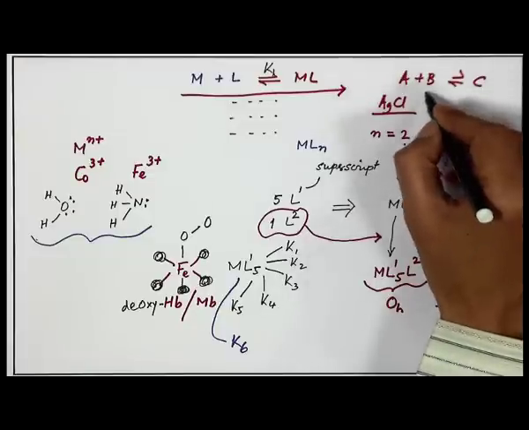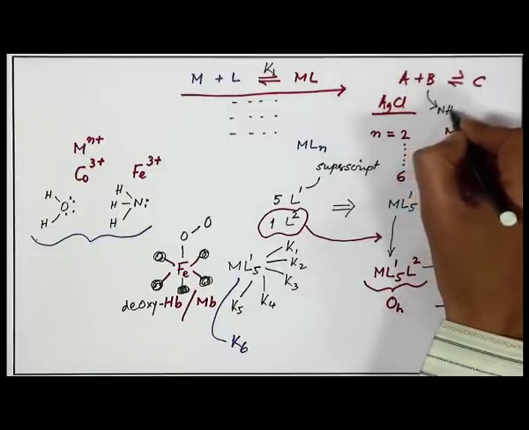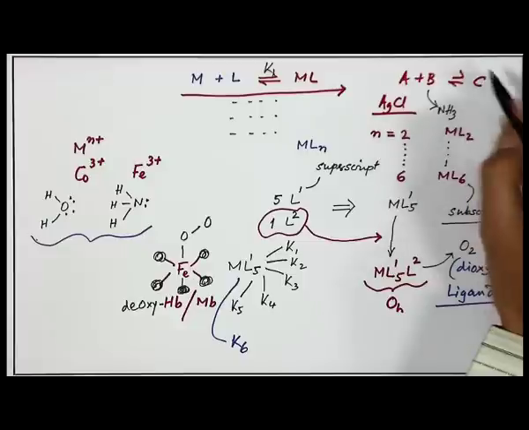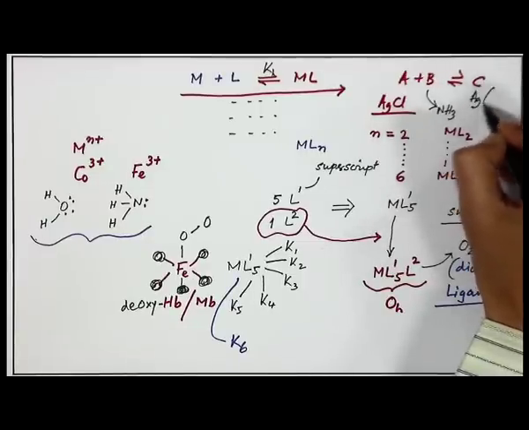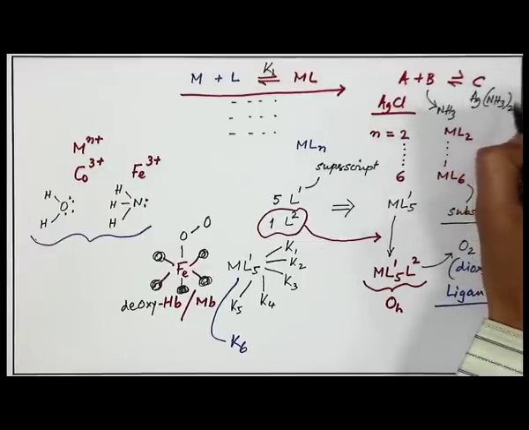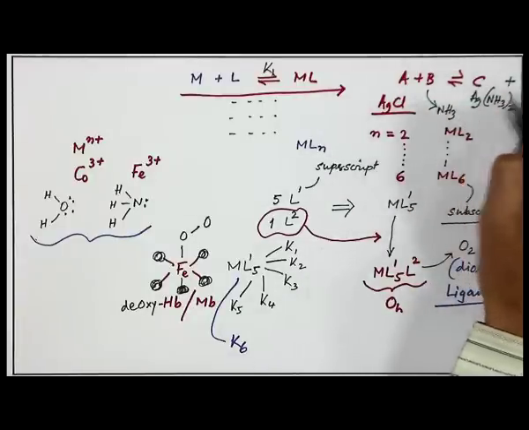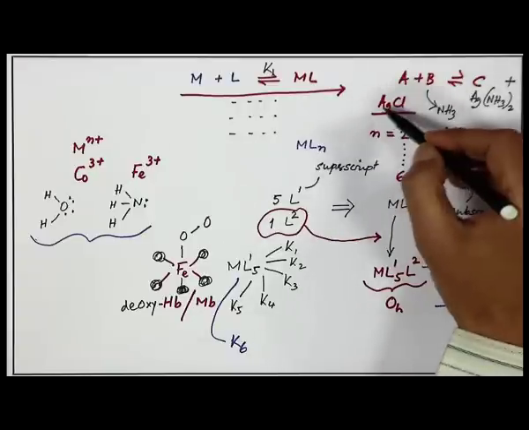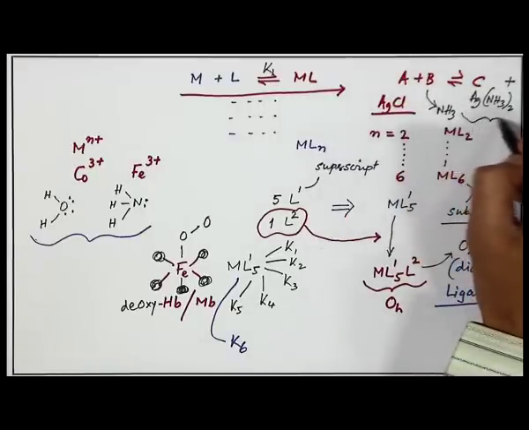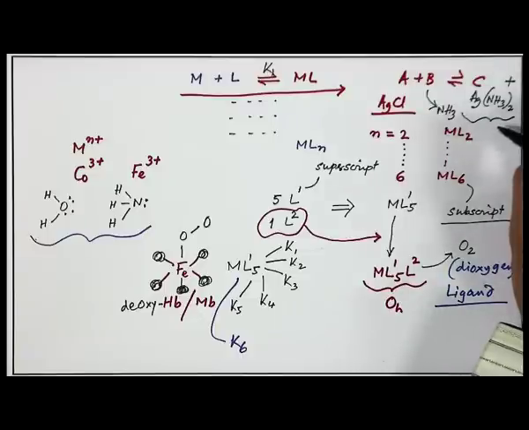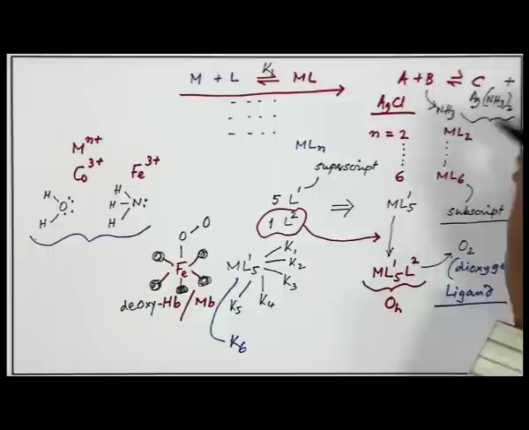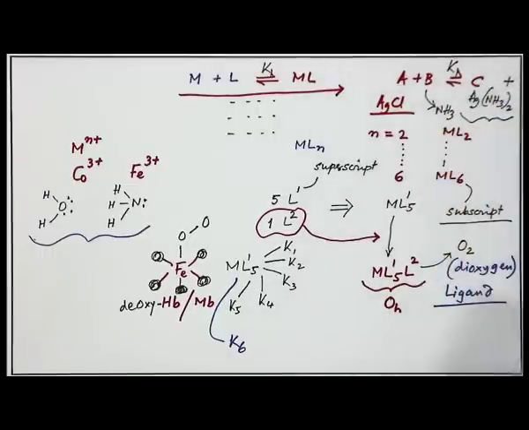But if your B is ammonia, which is solubilizing it by forming Ag(NH3)2 plus, moving from left to right, then at a particular concentration of ammonia and silver chloride, we should be able to determine the concentration of C, the complex species, because we know the corresponding K1 value, the formation constant for this complexation reaction.